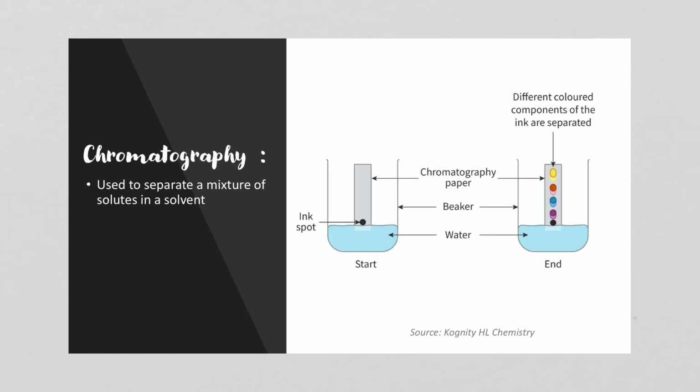Another fun technique is to use chromatography, and that's used to separate a mixture of solutes and a solvent. So one fun activity, which we'll do in class, is where we take a dab of black ink, and it's water-soluble ink, we'll place it into a flask of water, and we'll allow that ink spot to be carried up the chromatography paper, and then the pigments will actually separate. It'll be quite interesting to see.